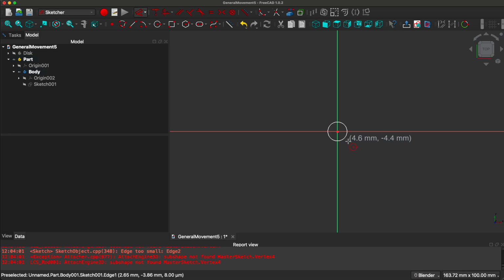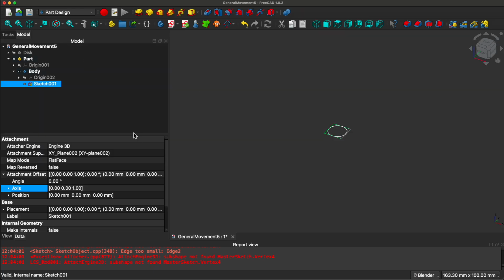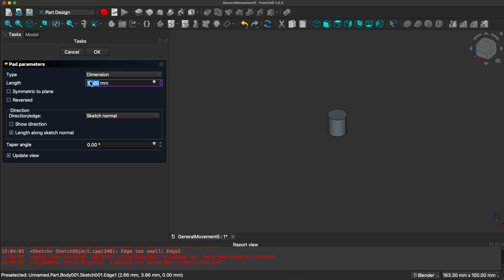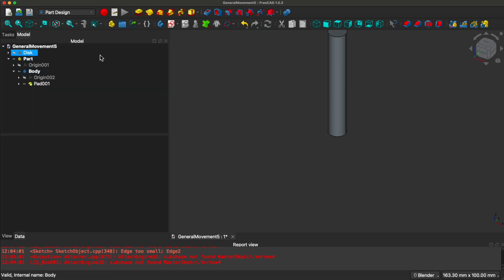Close the tasks, and we're going to pad it. We're going to make it 60. There are other ways to make a cylinder. There's an icon here somewhere for a circle, but this is one way to do it.